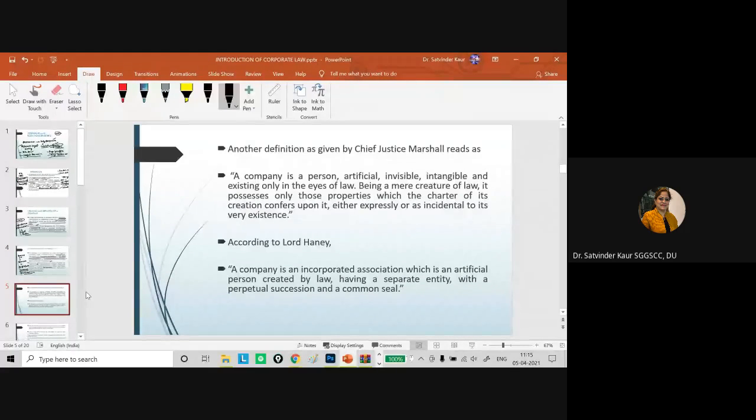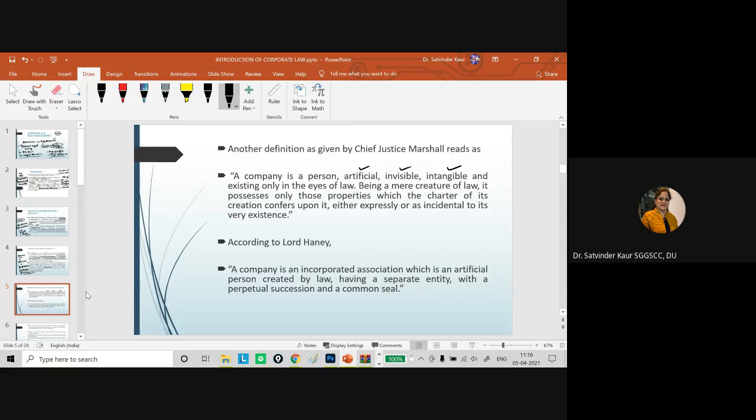Then if we talk about another definition by Chief Justice Marshall, according to him, it talks about the characteristics or features of the company. On that basis, it is said that a company is a person, artificial, invisible, intangible, existing only in the eyes of law. Being a mere creature of law, it possesses only those properties which the charter of its creation confers upon it, either expressly or as incidental to its very existence.